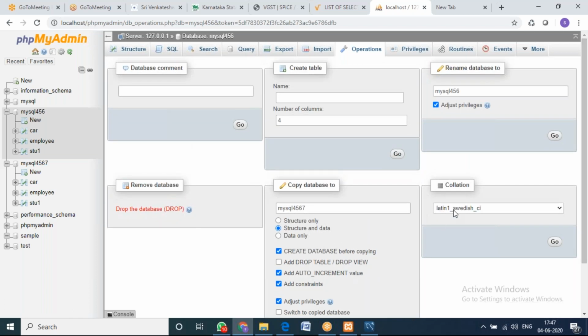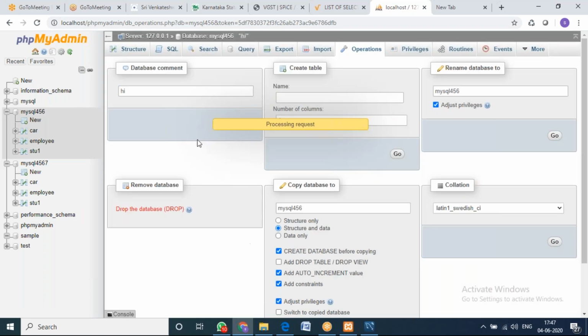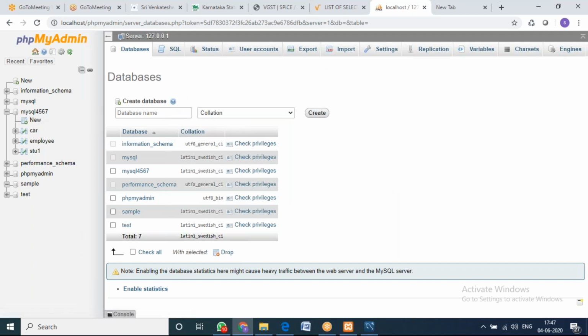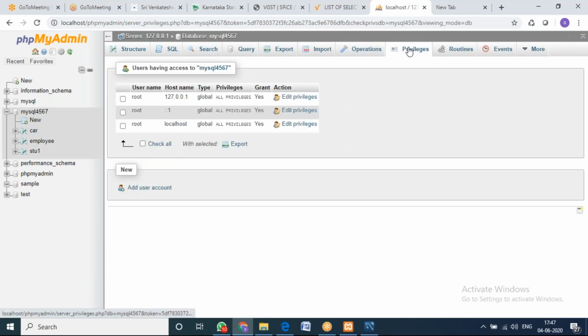If you want to change the collation of the particular database, you can change it here. If you want to give any command with respect to the database, you can give the command also. If you want to drop the database, you can also drop it. So I just dropped MySQL 456, and it has gone. It is not available now, right? So that is called operations with respect to databases.